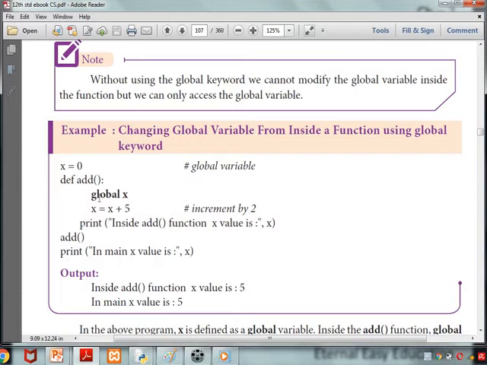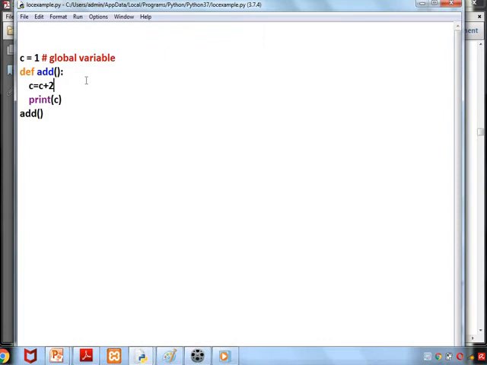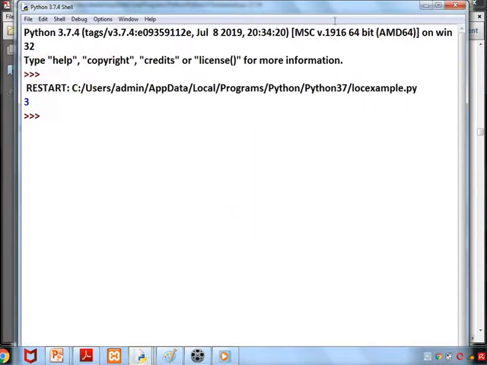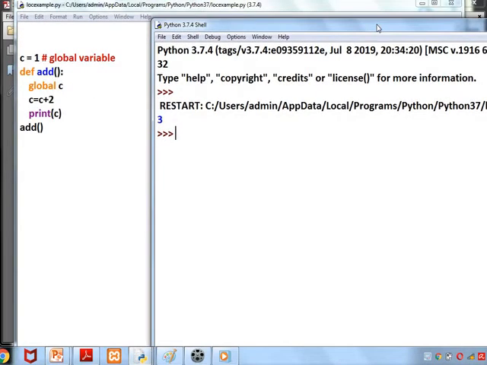See the example, global x. When we add the keyword, then we are able to modify it. So global c. Is it clear, children?